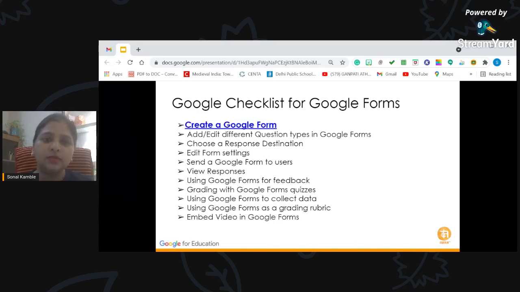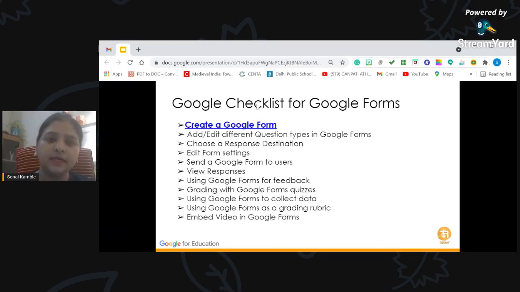Then how to send a Google Form to users, view responses collected from them, and use Google Forms for giving feedback. Grading with Google Forms quizzes, using Google Forms to collect data, using Google Forms as a grading rubric, and the last is embedding video in Google Forms.